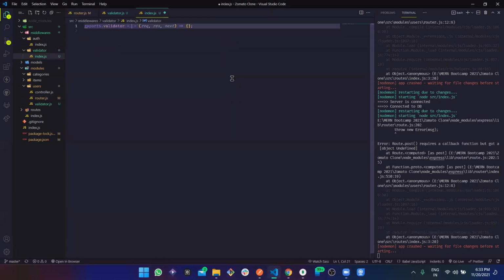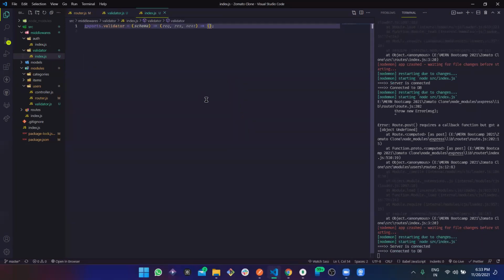This is the way we use it anyway. Schema, and this is going to be the parameter method, and that particular method is a callback. Now it's working, I don't know why it was so weird. Okay, so now we are getting this schema, and we also have request, response and next, like the entire callback. So let's just return something and let's work with it.